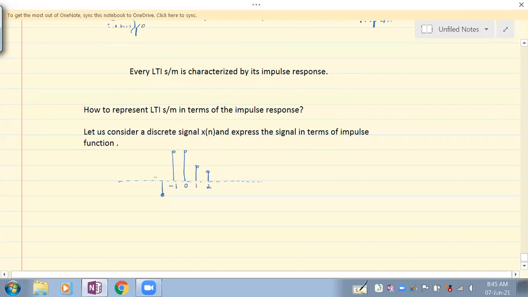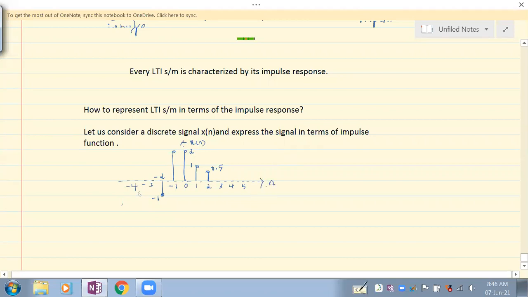This is sample at -2. We have 3, 4, 5 here. Okay, -3, -4. Understand? So this is our x of n. So this is amplitude 2. This is amplitude 1. This is amplitude 0.5. This is amplitude -1. This is how x of n is there.